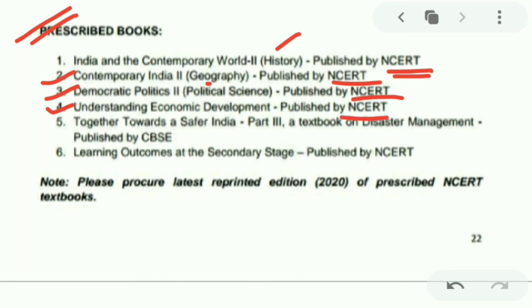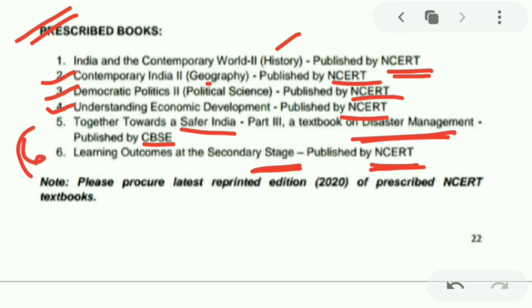And Together Towards a Safer India, Part 3, is a disaster management book, also published by CBSE. Learning Outcomes at the Secondary Stage is also published by NCERT. Apart from these 6 books, 1 to 4 are important books, and history, geography, civics and economics, all 4 comprise the main syllabus.